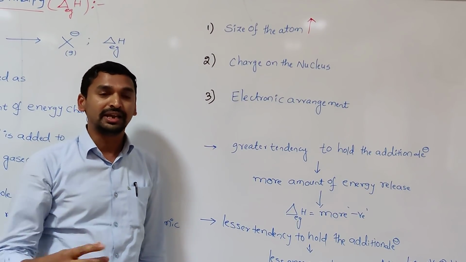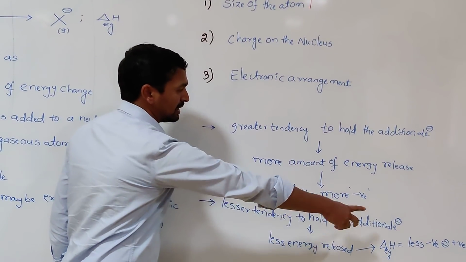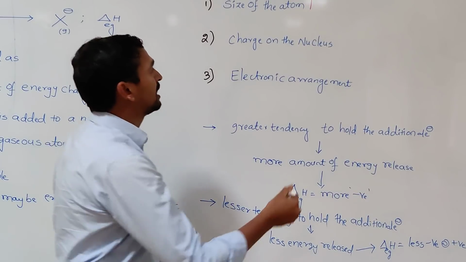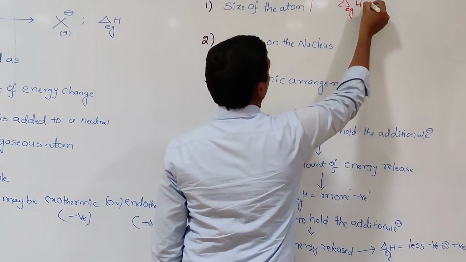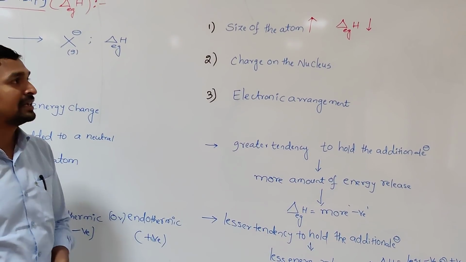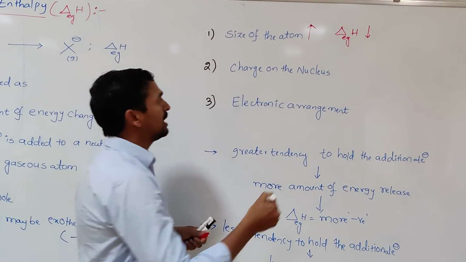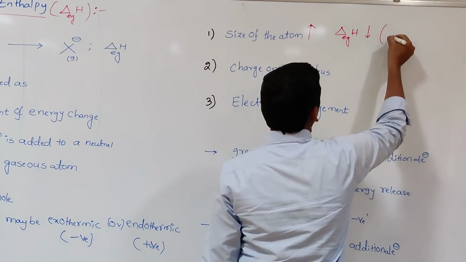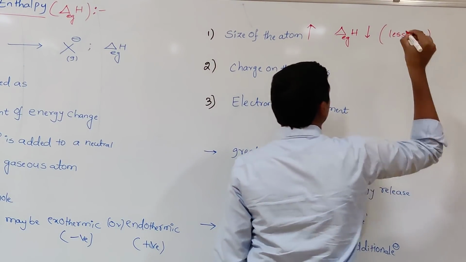Consequently, less energy is released, so the electron gain enthalpy values decrease. Simply, as the size of the atom increases, electron gain enthalpy values decrease. Electron gain enthalpy values decrease means here that they are less negative values.